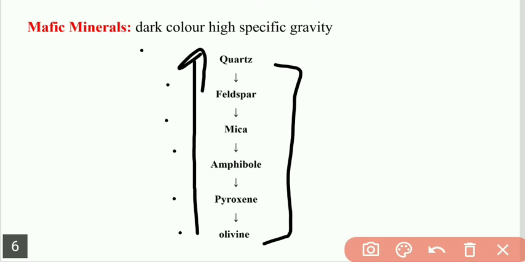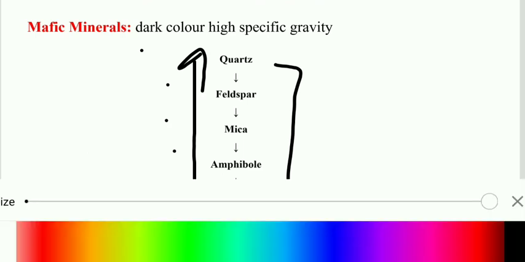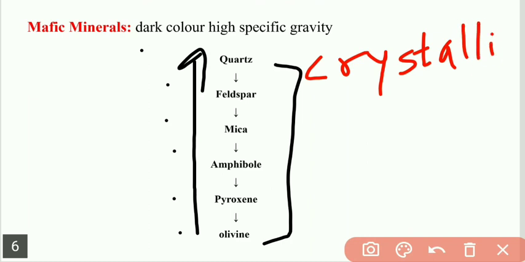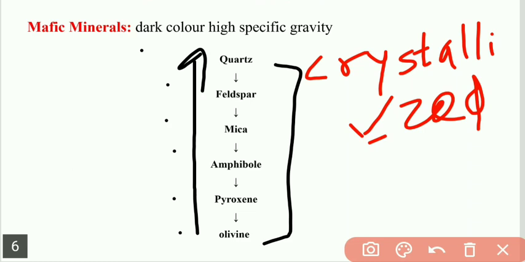Formed from the lava or the magma means what? Whatever composition, chemicals, or elements are present in the magma get crystallized. Crystallized means the formation of minerals, or they get solidified within the magma or the lava.